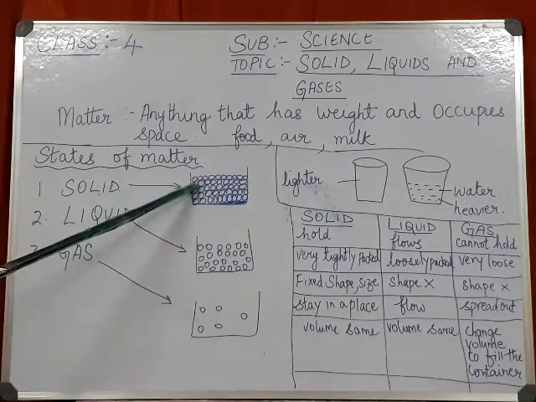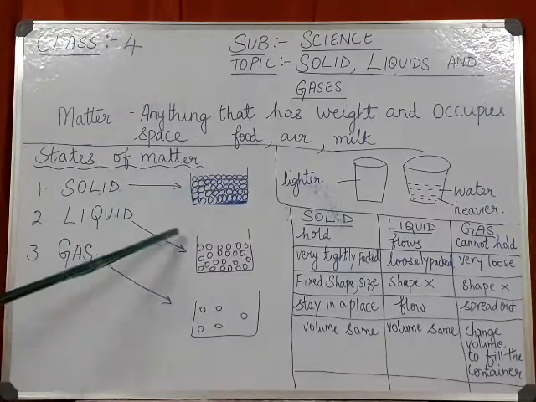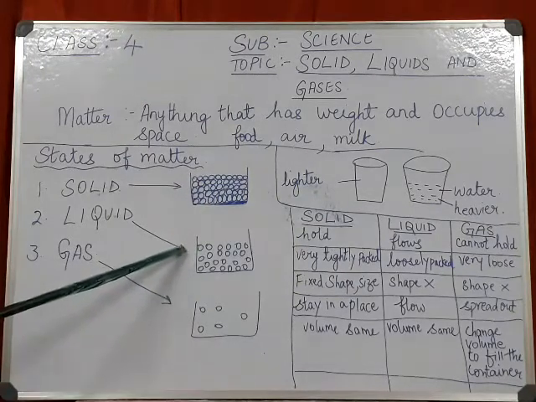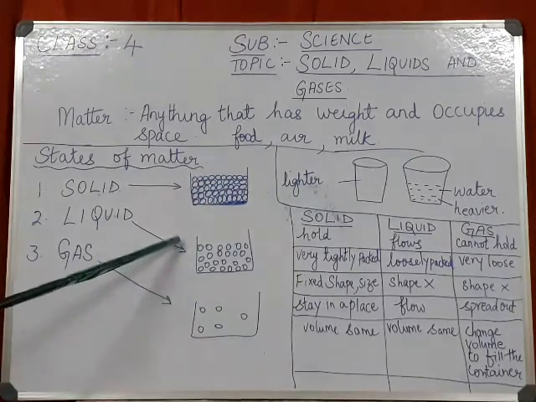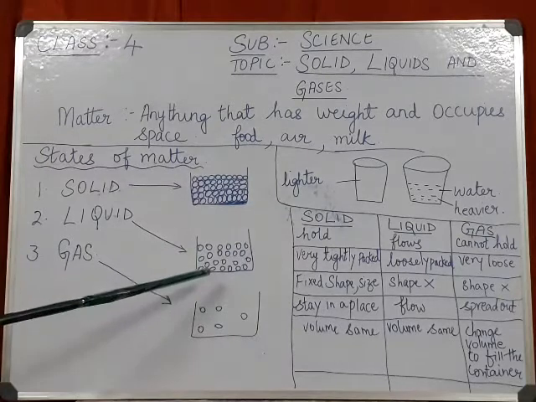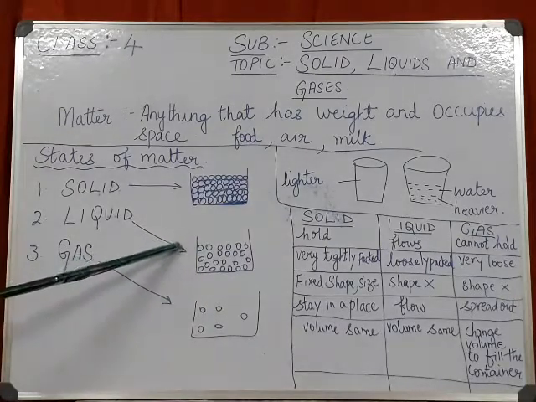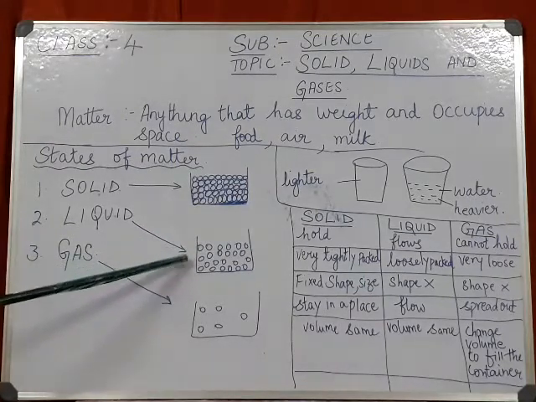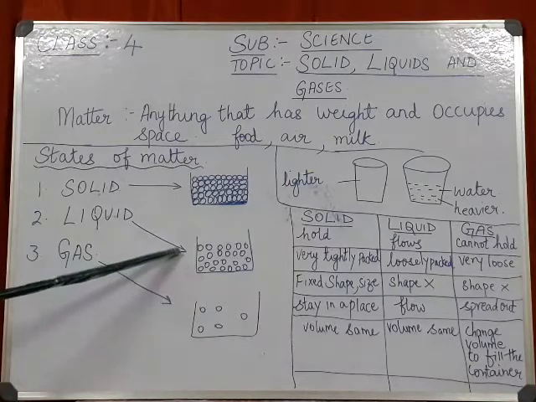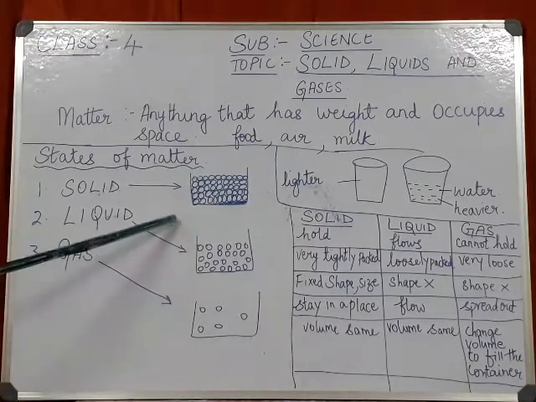Okay, then we will come to liquids. Do liquids have the same size and shape? No, they take the shape of the container. For example, orange juice. If you want to drink orange juice, it will be in a jug first. So the juice will take the shape of the jug.